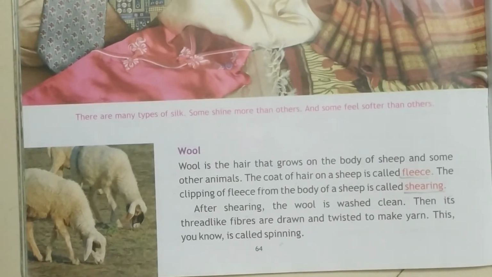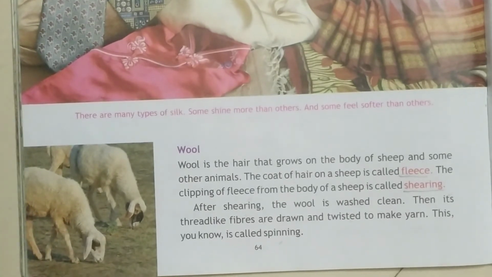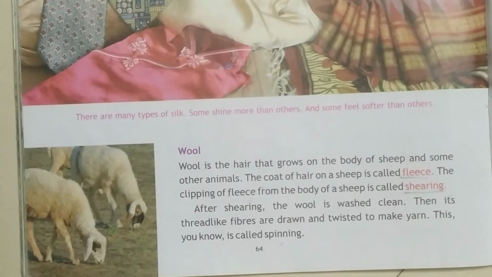Or shall I repeat? Yes, I'll repeat one more time. What is shearing? Shearing is nothing but the removing of hair from the body of the sheep. And after shearing, what happened? The wool has been cleaned and washed, and then it has been twisted and made into thread, to make yarn, and that process is called spinning.